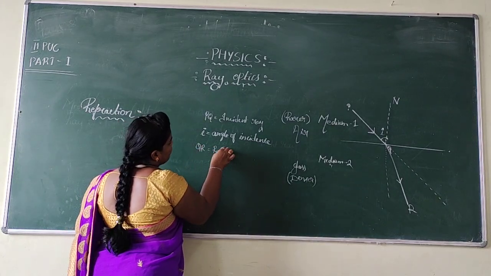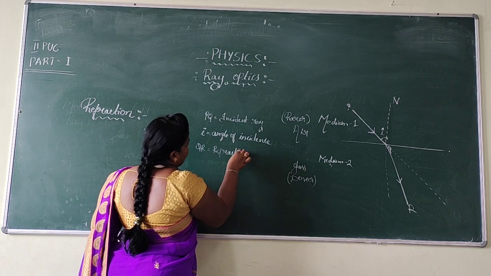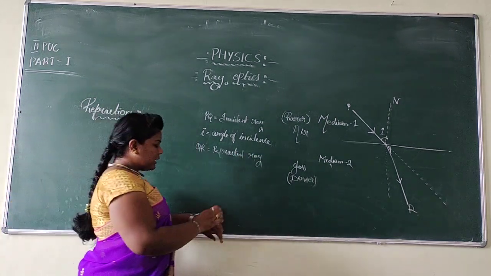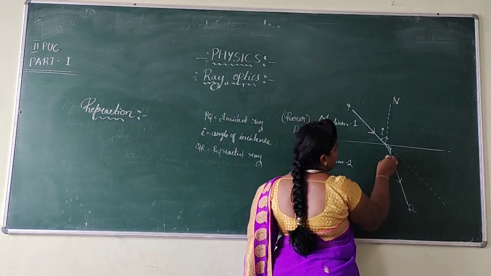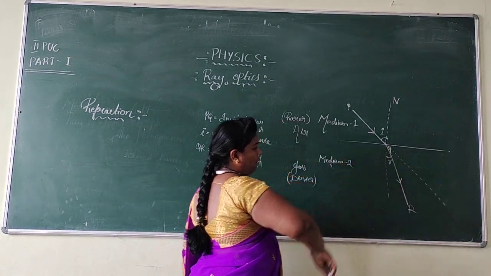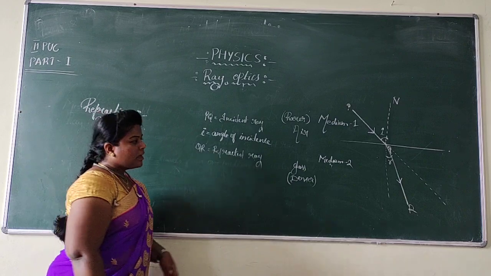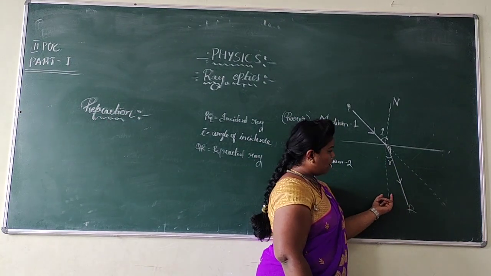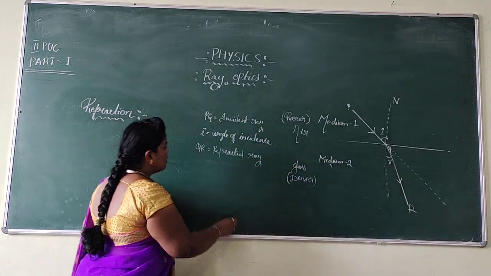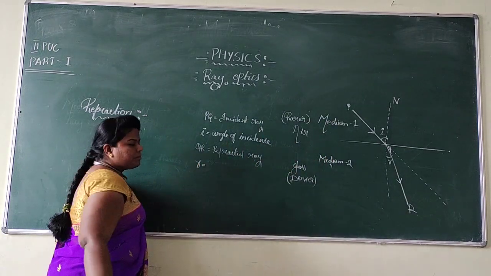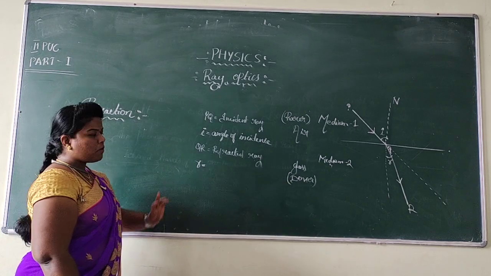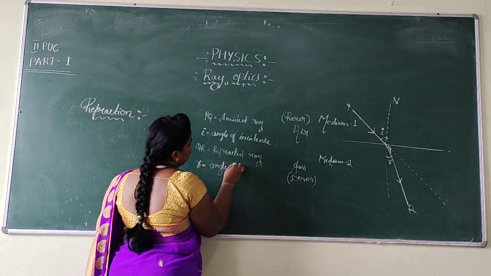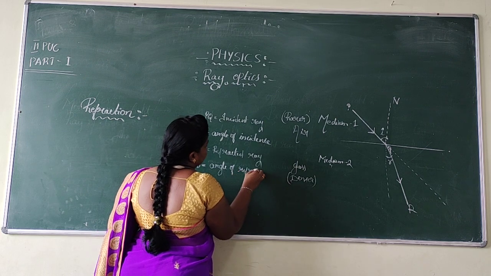QR is the refracted ray. Now, the angle which was present between the refracted ray QR and the normal is called the angle of refraction, represented by the symbol small r. So small r is called the angle of refraction.